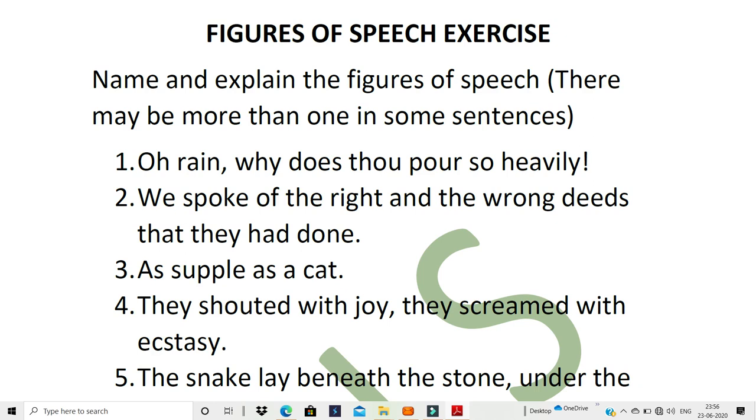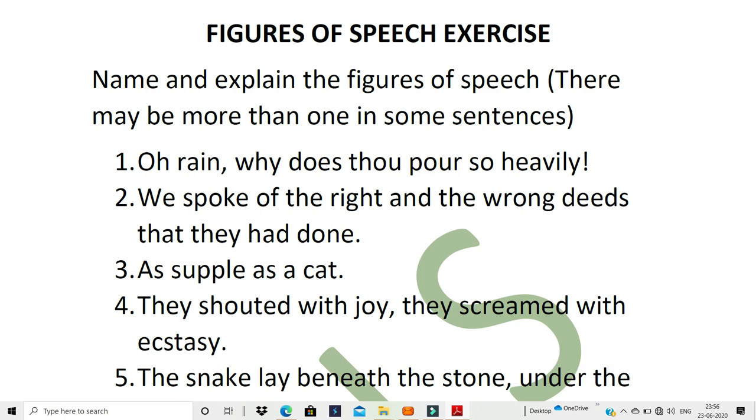And then you will leave a line and then write the next one, say the second one: We spoke of the right and the wrong deeds that they had done. After you finish all your answers and you think there are no more figures of speech in that, only then you will leave two lines. Don't leave just one line, leave two lines, and then write your second question. The same way you will answer your second question as I explained for your first one. Clear? The reason I'm telling you to leave two lines is because when I give you your answers, in case there is one more figure of speech and you have left it out, you can easily write it over there.